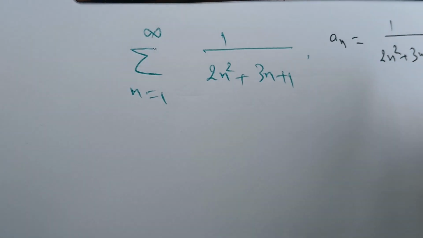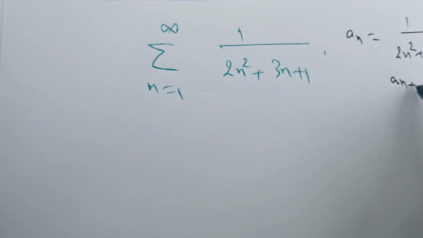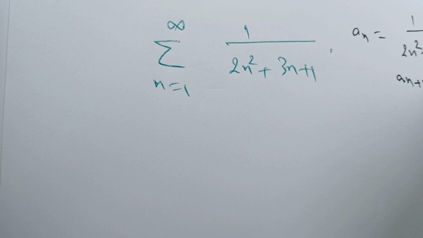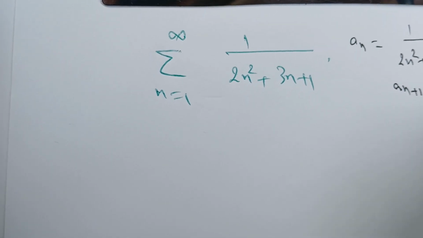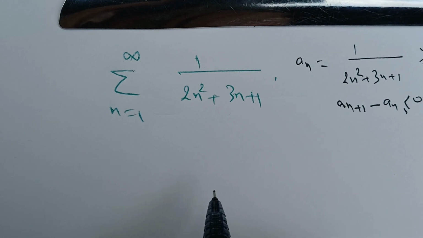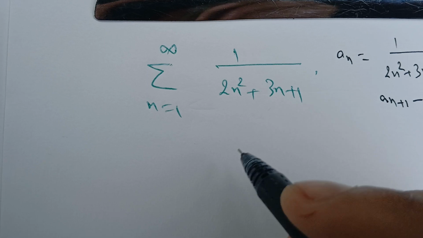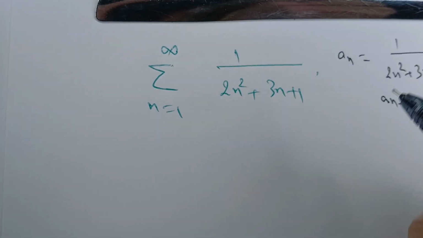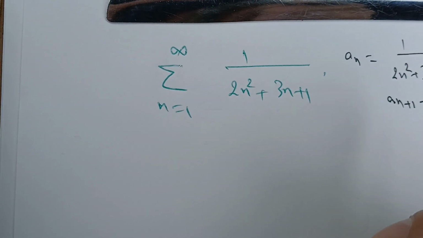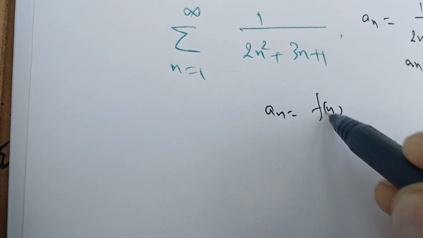positive. It's also decreasing, because if we compute a_(n+1) minus a_n, we'll see that we have something less than 0. And this one can be transformed to the integral test if we can define a_n as f of n.